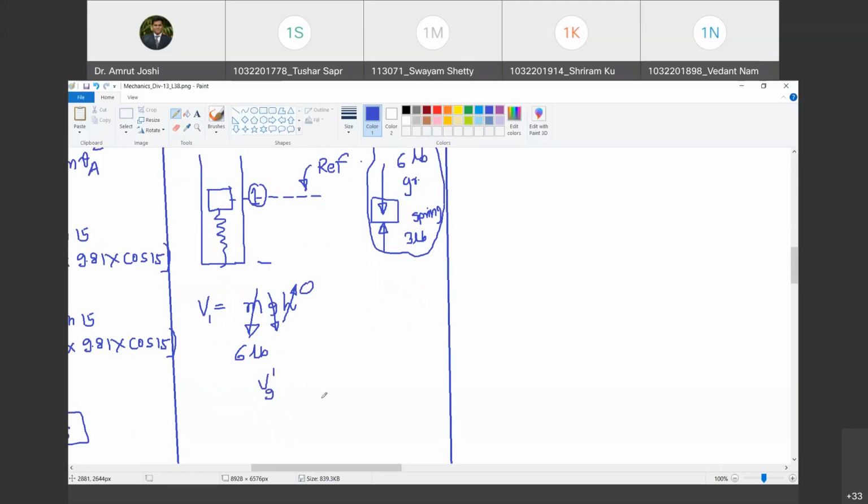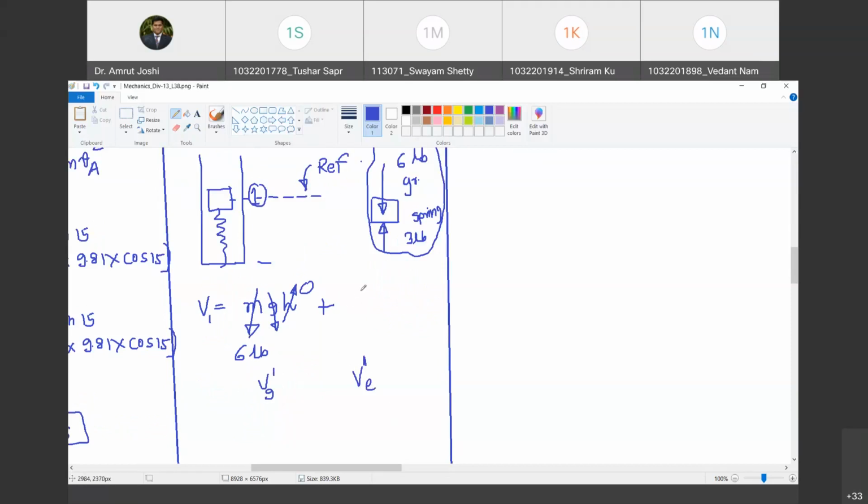Do you agree with me? Yes, sir. What is the other force that is acting on the block? Spring force. So what is the spring potential energy, also called spring potential energy, at position number 1 associated with elastic force? Do you agree with me? Yes, sir.